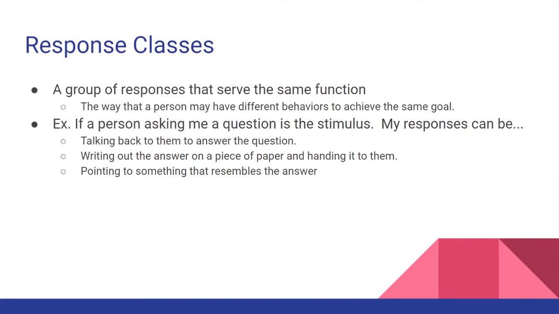With responses, there are response classes. Response classes are a group of responses that serve the same function. That is the way that a person may have different behaviors to achieve the same goal. For example, if a person is asking me a question and that's the stimulus, my responses can be talking back to them to answer the question. I could write out the answer on a piece of paper and hand it to them, or I could point to something that resembles the answer. Those all serve the same function, but they are different responses.